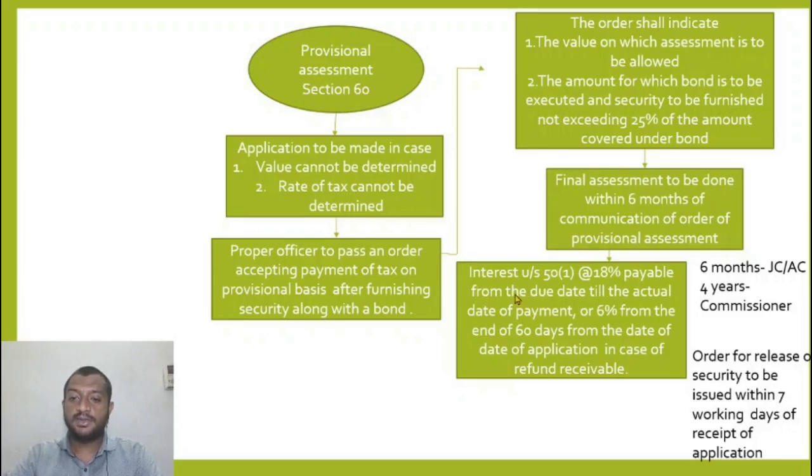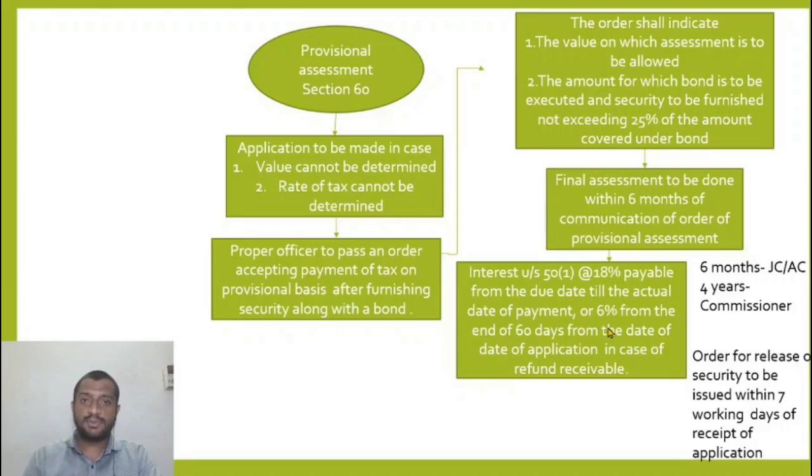Interest 18% payable from the due date till the actual date of payment, or 6% from the end of 60 days from the date of application in case of refund receivable. So once the provisional order is issued, the final assessment should be made within 6 months of the date of receipt of the provisional assessment order along with interest. Interest is also required to be paid at the rate of 18% under section 50 subsection 1, as we've already discussed, from the due date.